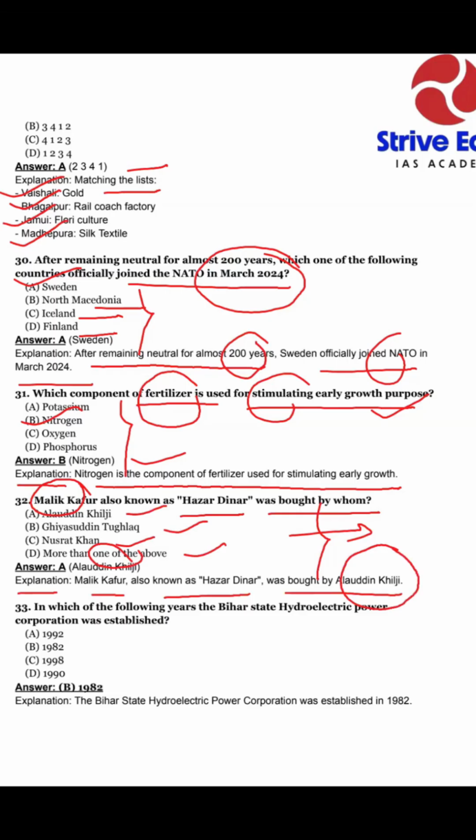In the next question, in which of the following years was the Bihar State Hydroelectric Power Corporation established? It is a basic and factual question. If you know, you give your answer. If you don't know, you skip. Option A 1992, option B 1982, option C 1998, option D 1990. So our answer is option B. The explanation is the Bihar State Hydroelectric Power Corporation was established in 1982.